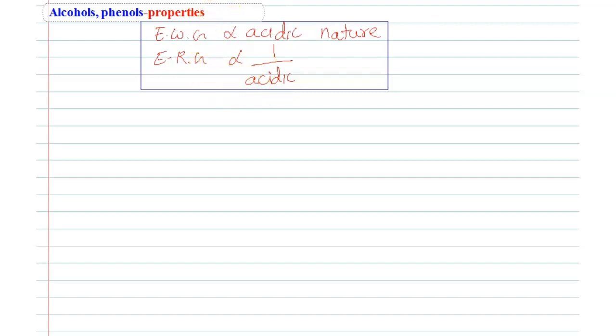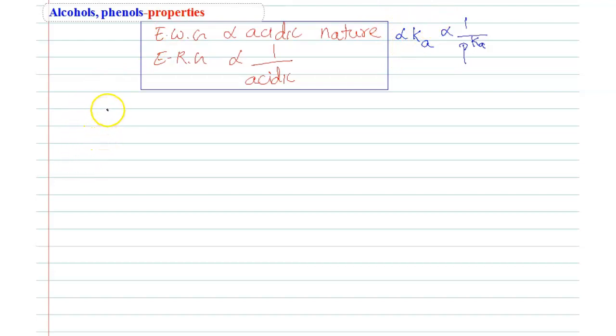And also here, acidic nature is directly proportional to Ka, inversely proportional to pKa. Ka means dissociation constant of a weak acid. So now we will take some examples, students.